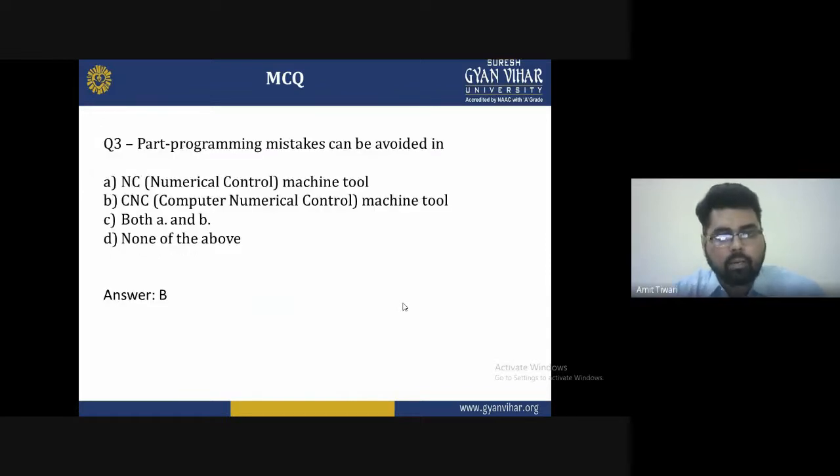Third one: part programming mistakes can be avoided in. The options are A, numerical control machine tool, B, computer numerical control machine tool, C, both computer and numerical control machine tool, and D, none of the above. So the correct answer is B. We can say both NC and CNC machine tools avoid part programming mistakes.